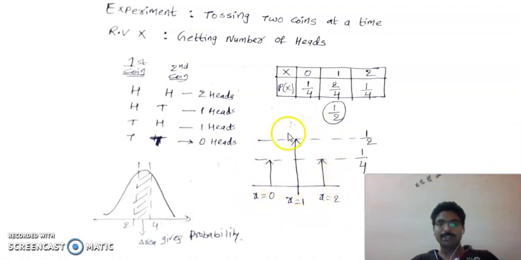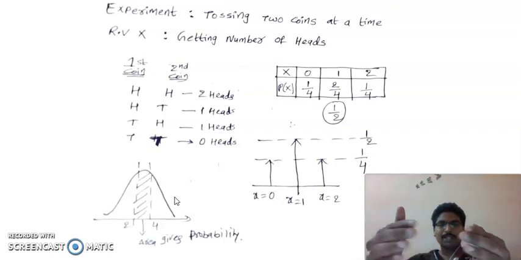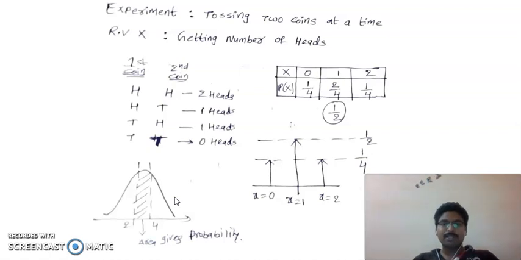Suppose the gambling consists of rolling a die, or rotating a wheel. You have seen a figure in movies where some round thing is there. If you rotate this, it will show some number in between. That is the continuous case, where the number is continuous: there is a possibility of 0, 0.1, 0.2. So this is for the discrete probability density function, and this is for the continuous probability density function.